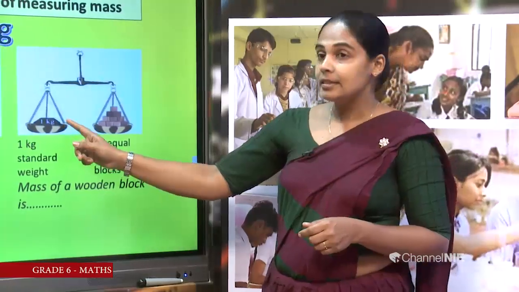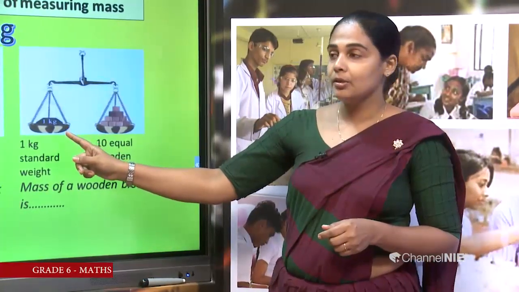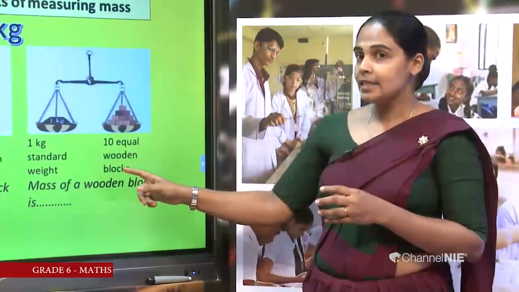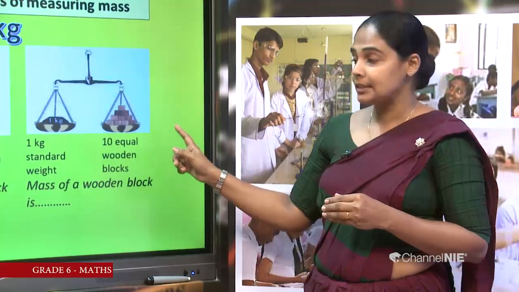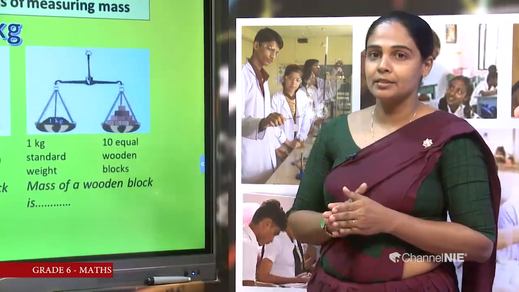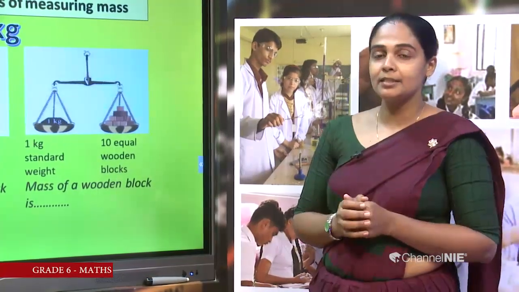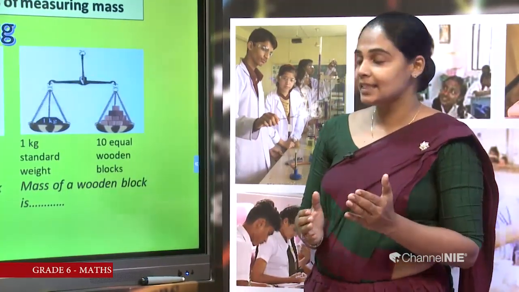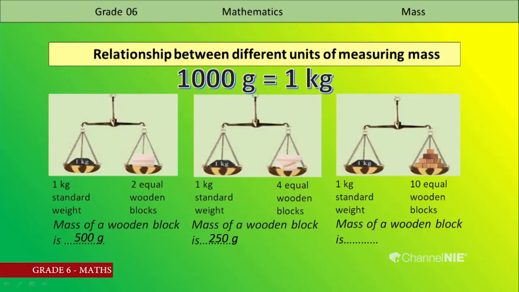Then third one. Here also the same mass, 1 kilogram is 1000 grams. Then it is divided among 10 equal wooden blocks. How can we obtain the answer? 1000 is divided by 10. Dear kids, your answer should be 100 grams. Are they correct? I hope all of you have correct answers.